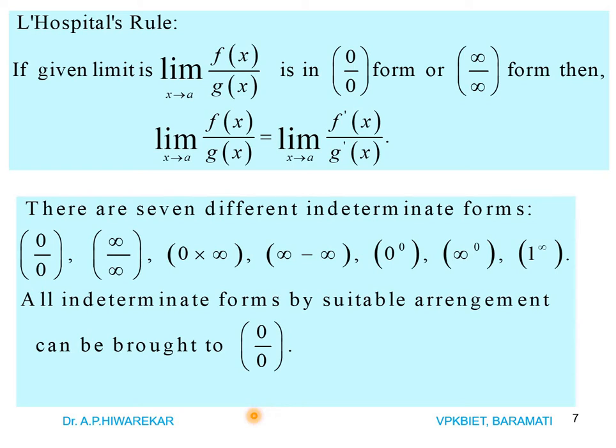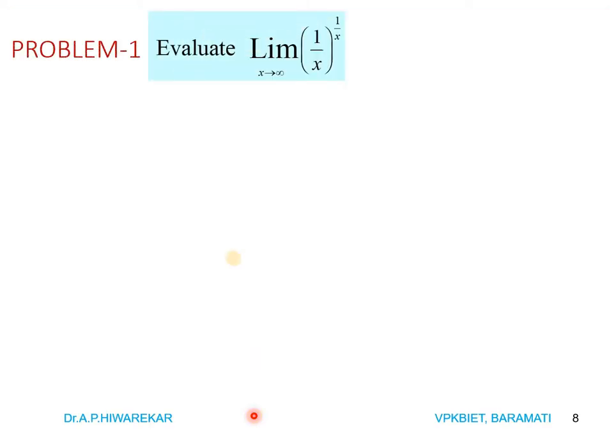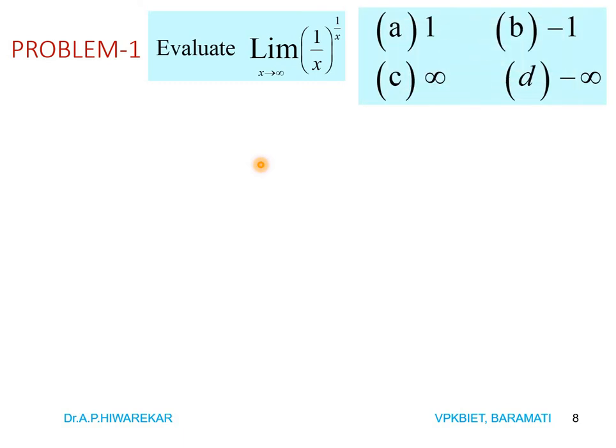Okay. So we go to problem number 1. Evaluate limit. All these problems I am taking from GATE examinations only. So all these problems whatever we are discussing today, they appeared in the GATE examinations. Limit of (1 by x) power 1 by x as x tend to infinity. Options are A is 1, B is minus 1, C is infinity, D is minus infinity.